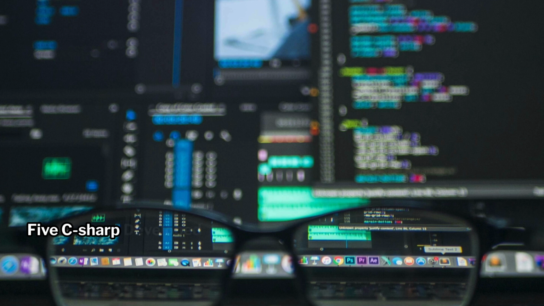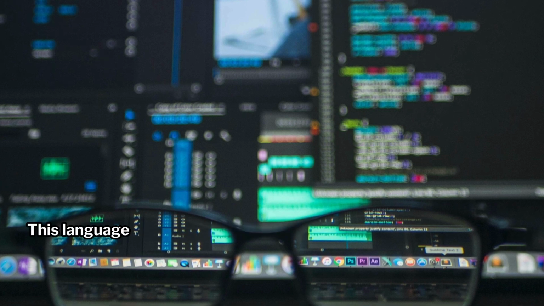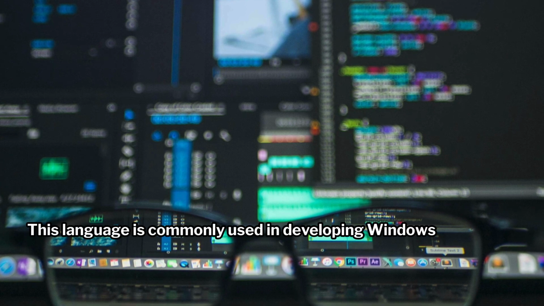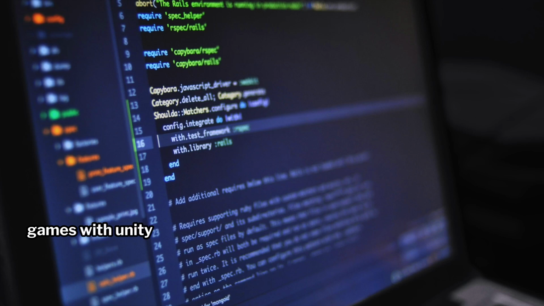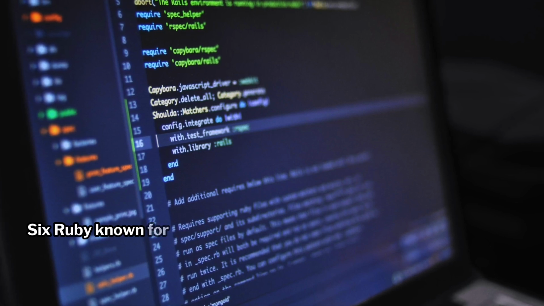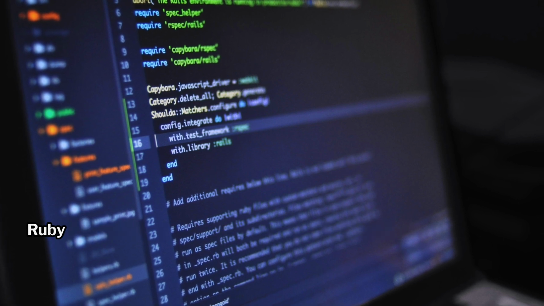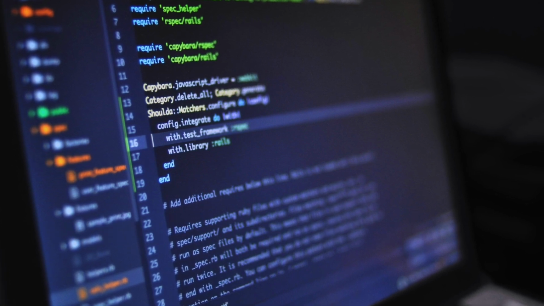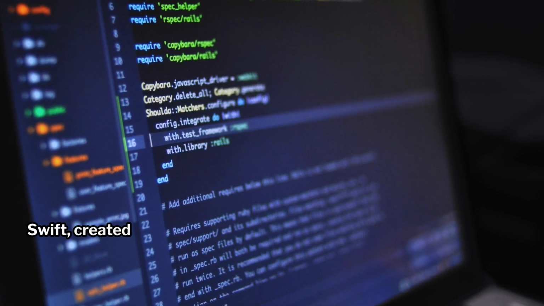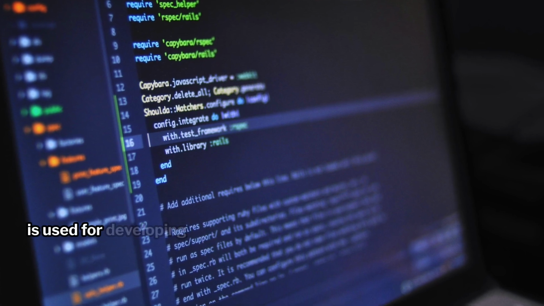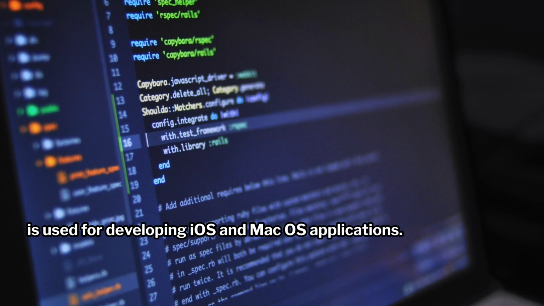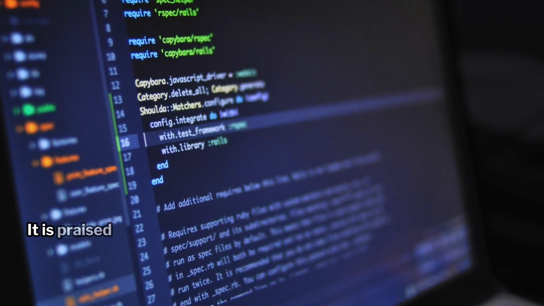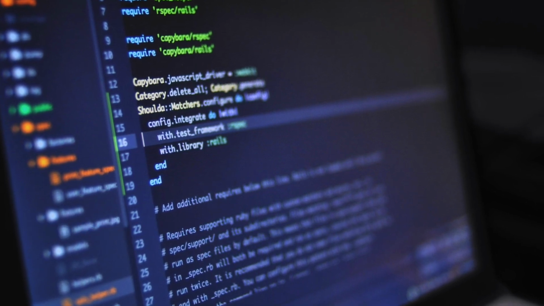5. C#. Developed by Microsoft, this language is commonly used in developing Windows applications, games with Unity, and enterprise software. 6. Ruby. Known for its simplicity and productivity, Ruby is primarily used in web development with the Ruby on Rails framework. 7. Swift. Created by Apple, Swift is used for developing iOS and macOS applications. It is praised for its performance and safety.